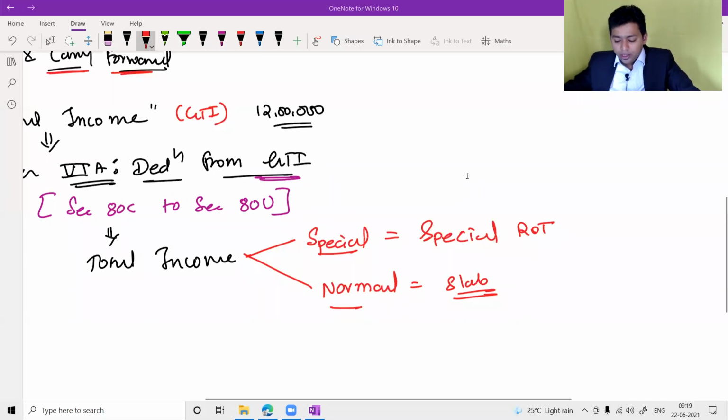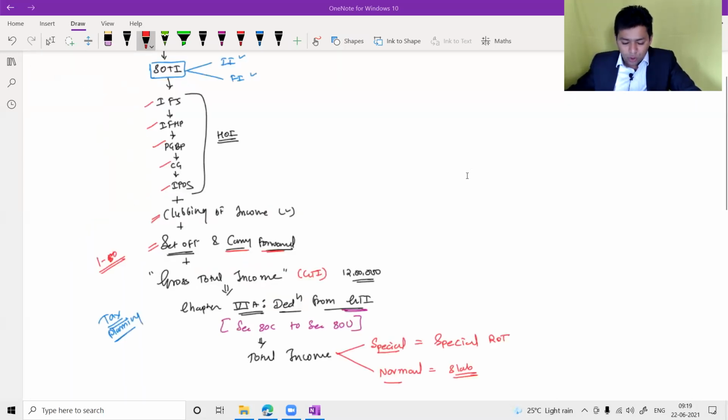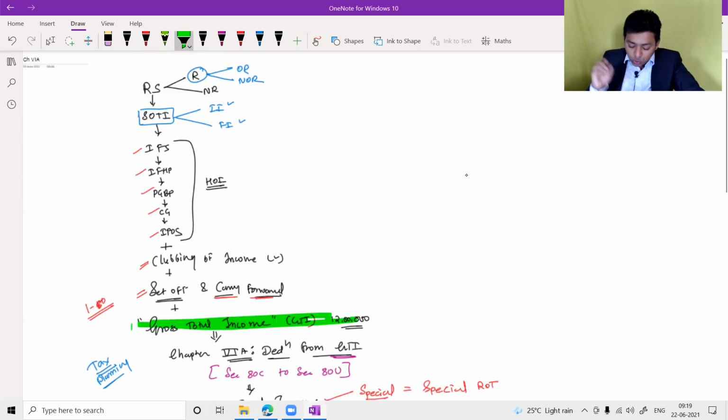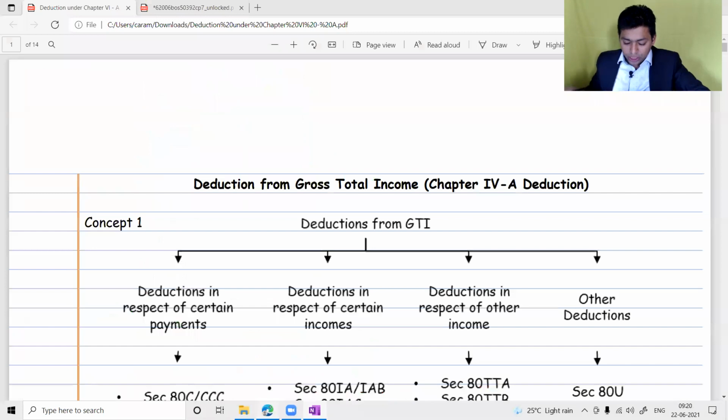This is how we provide for the gross total income. So you need to understand where exactly you need to think about gross total income. Please understand, deduction from gross total income should be given from the gross total income, and therefore to reach gross total income you need to have knowledge of all the basic chapters that you already know: salary, house property, 5 heads, clubbing, set off. All those things you must be knowing, and I'm assuming that you know all these things. With that assumption, I'm starting my chapter deductions from gross total income, which is Chapter 6A.